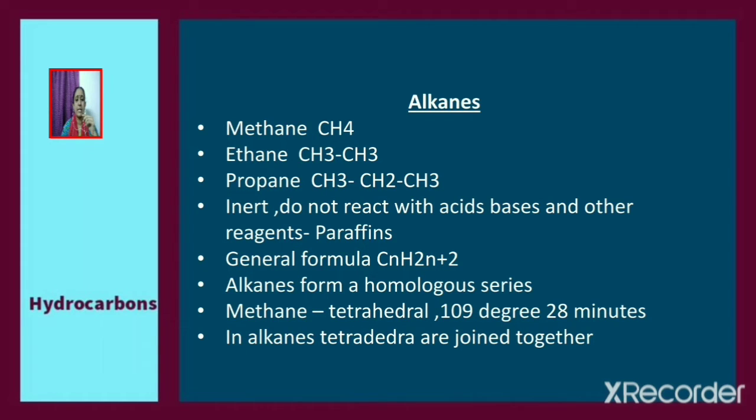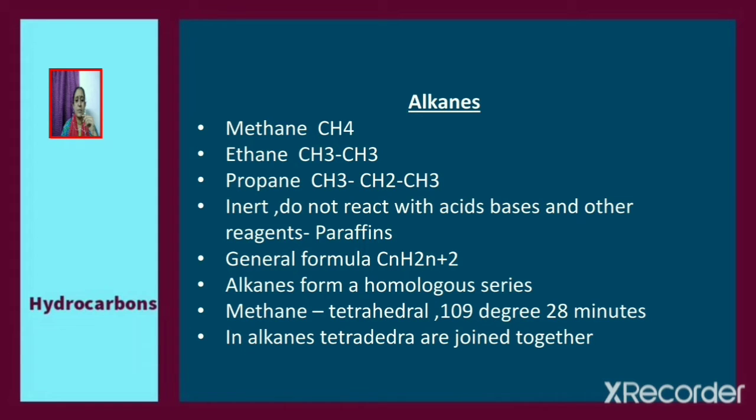The general formula is CnH2n+2. Alkanes form a homologous series. We know that in a homologous series, all the compounds have the same functional group and the successive members differ by a CH2 group, and the difference in mass will be 14 u. So, alkanes form a homologous series.